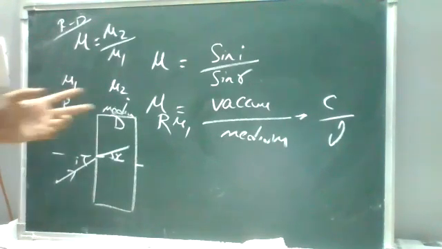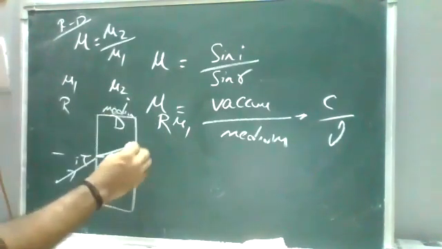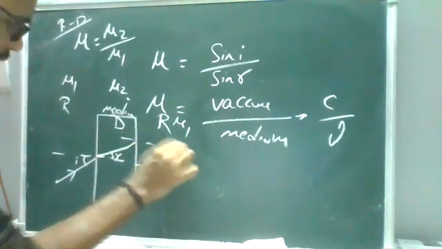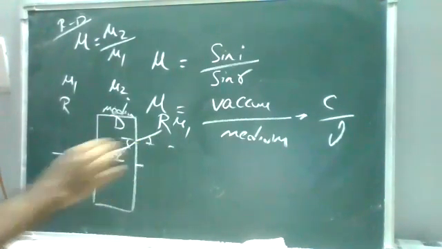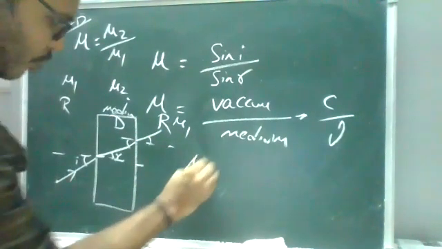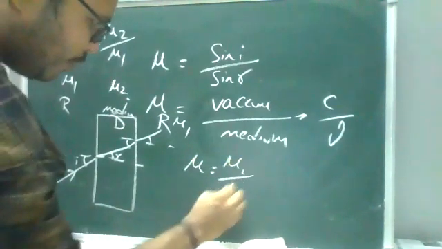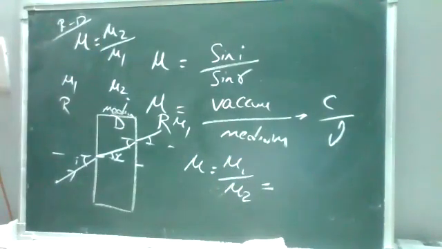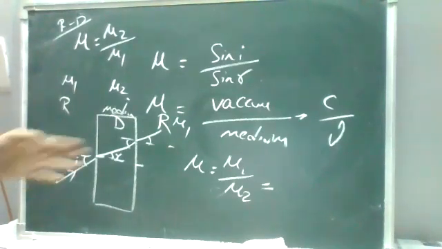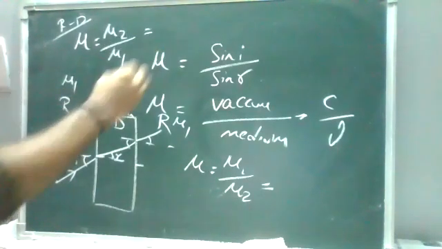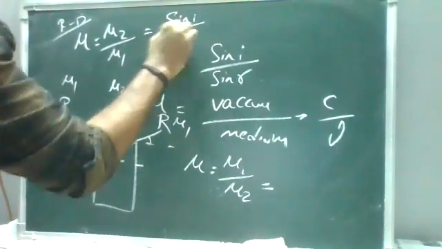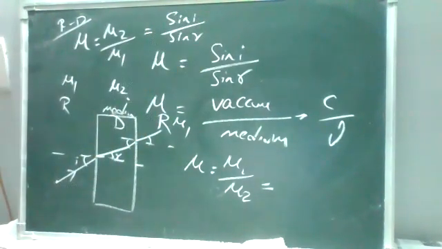So it is from one medium to the other medium. Similarly, when you are discussing from the denser medium to the rarer medium, mu is equal to mu1 by mu2. Now remember, when we are discussing mu is equal to mu2 by mu1, it is nothing but sin i by sin r.